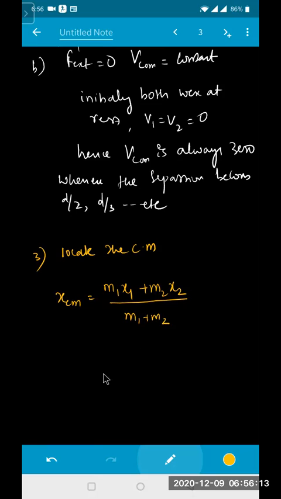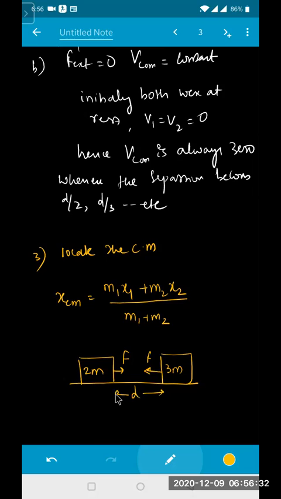Isn't it? Like say, initially this is your particle, this is a mass of 2m, and this is a mass of 3m. Both of them are moving because of their internal forces. The separation between them is D. This is the first position, and this is the second position. And the surface is pure smooth.